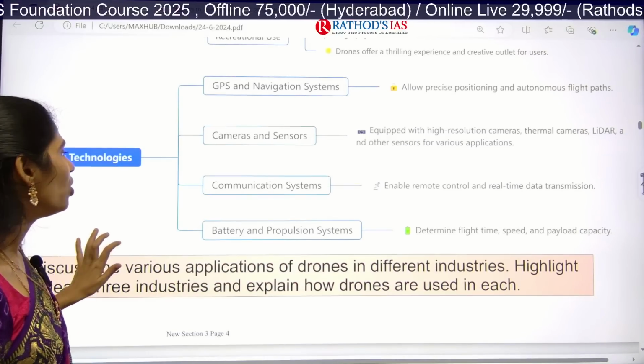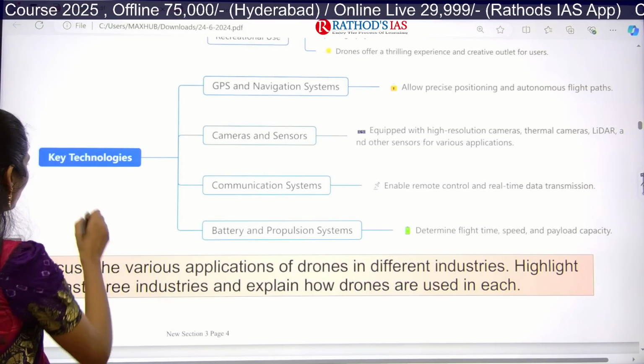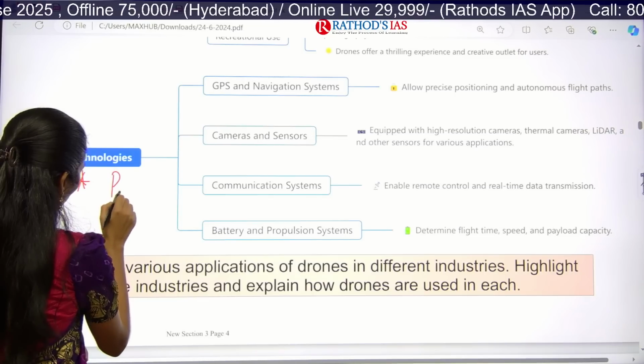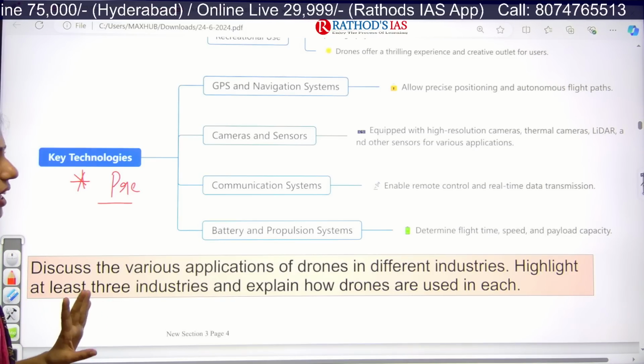And if you're talking about what are the key technologies that we are using in these drones, this is also very important where you can expect your Prelims-based question, guys. So first one is we are using GPS and navigation systems.